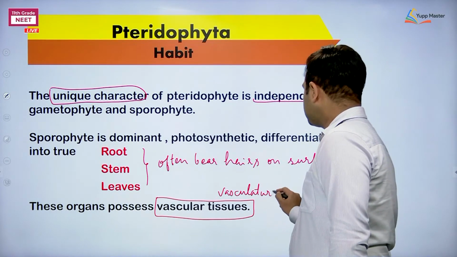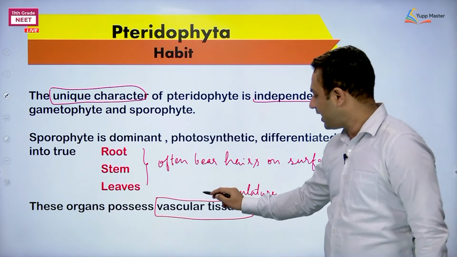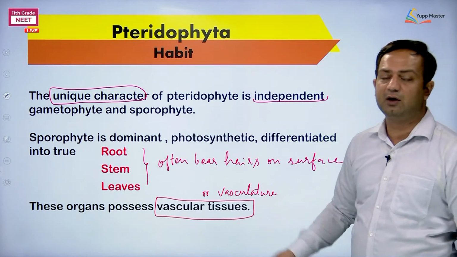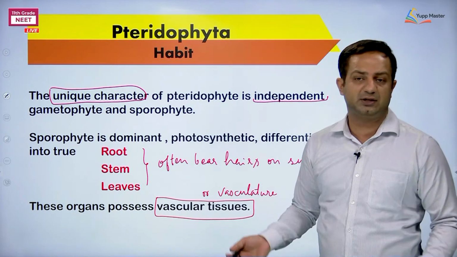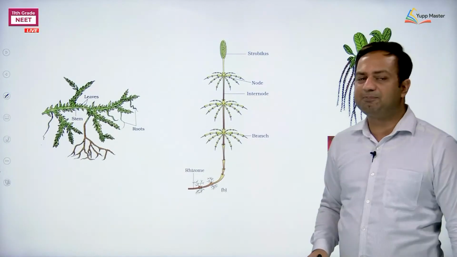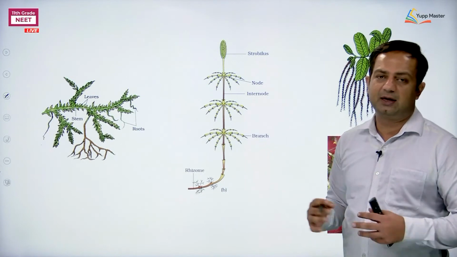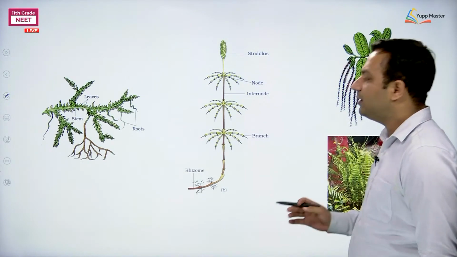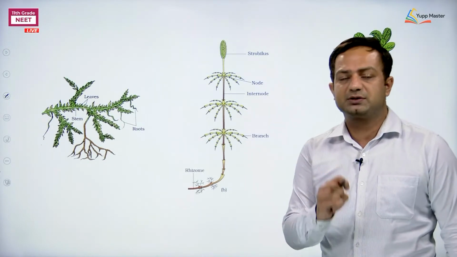A synonymous word, or you can say a synonym, can be mentioned: the organs possess vasculature. Vasculature means vascular tissues, obviously. Clear? Either word can be used. Either you can write they have vascular tissues, or you can say they show vasculature. Okay, it means the same. Fine. Taking the example given in the NCERT book, we can identify the parts as well.